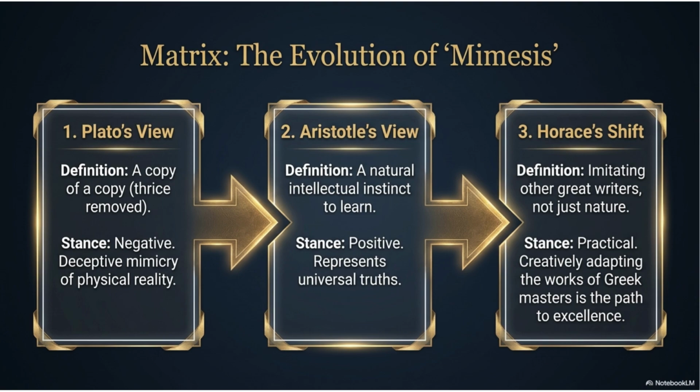Copying means repeating another person's work exactly. Creative imitation means learning principles, techniques, and artistic skills, then creating something original. That is exactly what Horace recommends. He wants young poets to learn from masters, not become their duplicates.